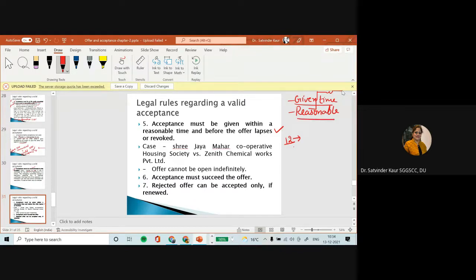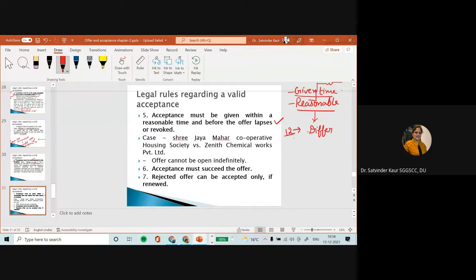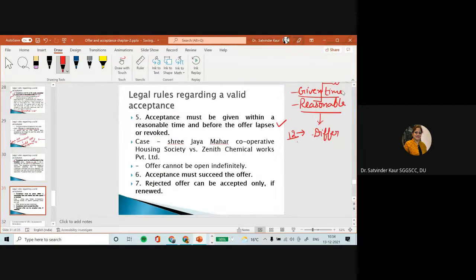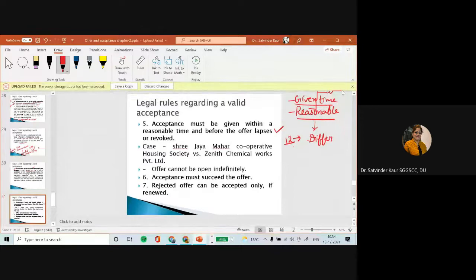And if a given time frame is not there, then within a reasonable time period, and reasonable time would differ from one case and one situation to another. So if today someone has given the offer and after 1 month you are saying, okay, I am ready to buy that thing you talked to me about in the last meeting, that is not valid. So here we have to understand that the acceptance must be given within a reasonable time period or before the offer lapses, and we are going to discuss this in detail in the next class.